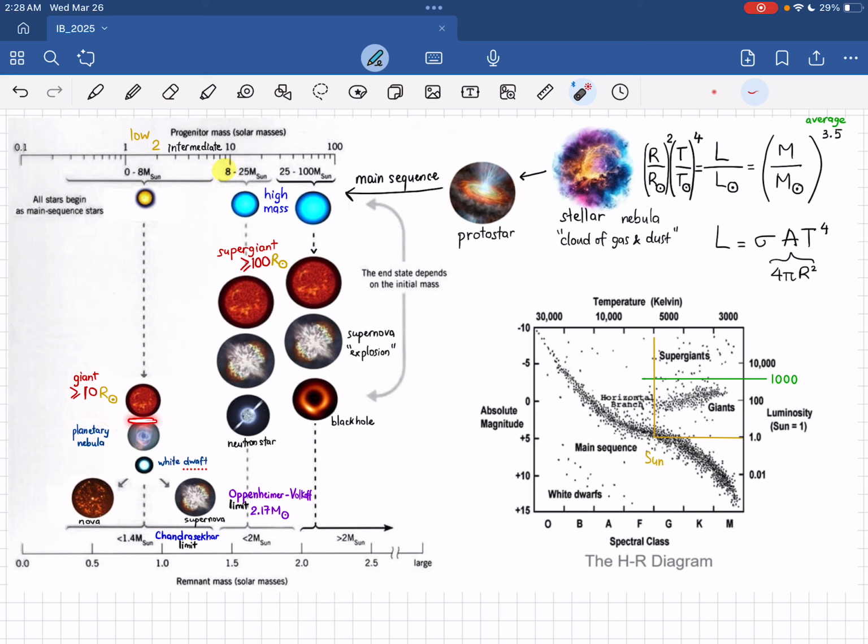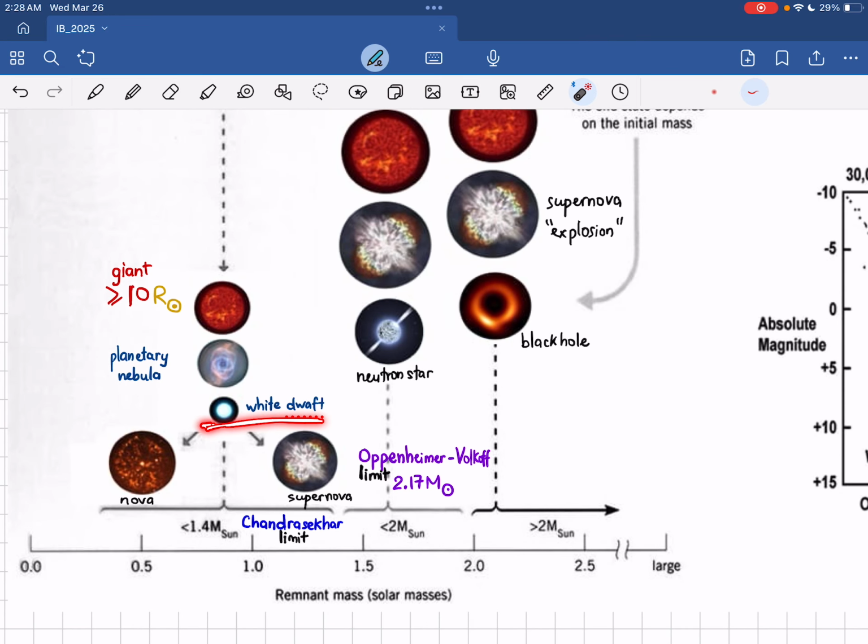Okay, after the dying of the star, what is the end? It becomes a white dwarf. The white dwarf also follows a limit that was discovered by Chandrasekhar. That's why we have his name here. The Chandrasekhar limit says that a white dwarf star should have a mass of less than 1.4 times the mass of the sun. So what if we have a star that is greater than this? It will be another story, and we can talk about it later.